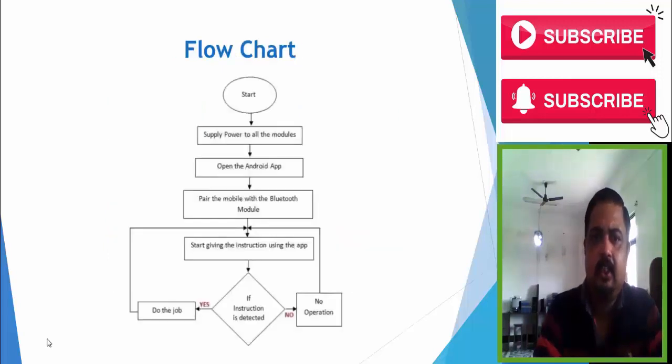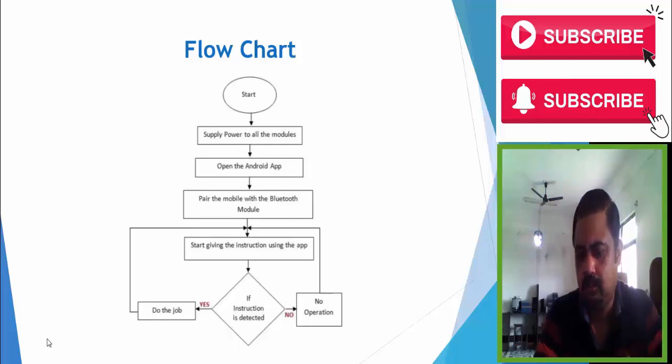And this is a flow chart of how our program will be conducted step by step. First, supply power to all the modules. We have to give power to our robot. We have to open our Android app, then pair the mobile with the Bluetooth module. That means the robot's Bluetooth module and our mobile Bluetooth should be paired and connected.